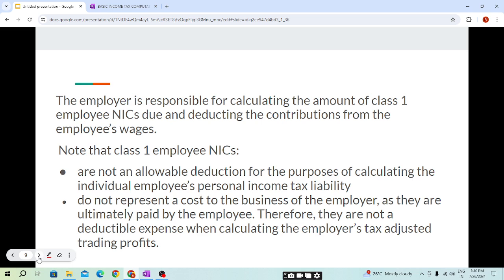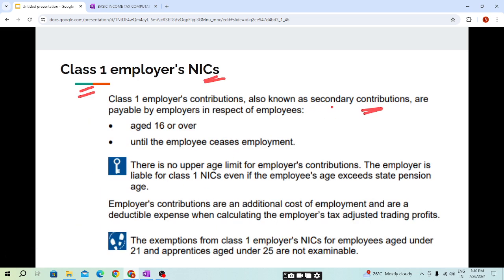Now coming to the employer, it is known as secondary contribution, payable by employers in respect of the employee. So the employer also pays on behalf of his employees. The same applies to pension contributions: the employee will pay and his employer will also pay. Same here in NIC.